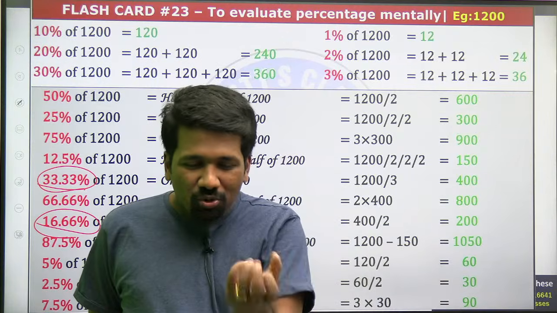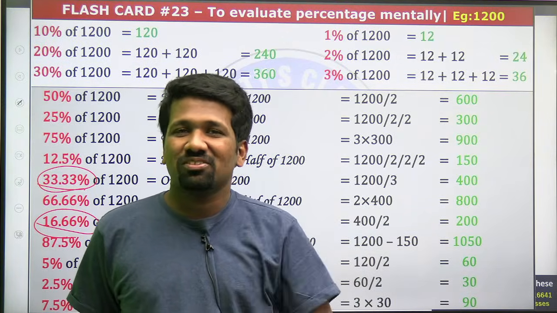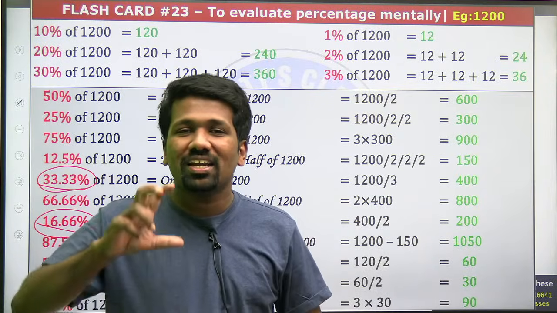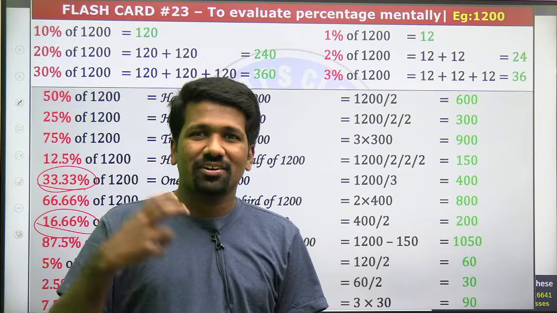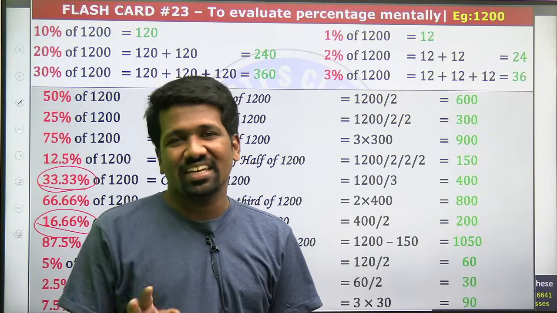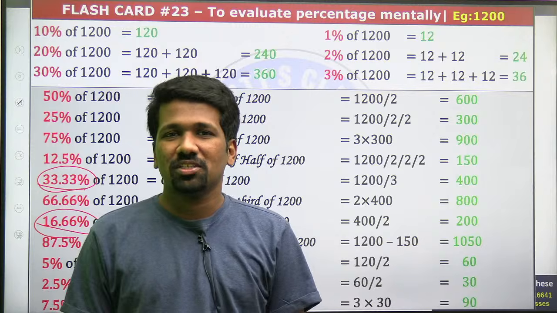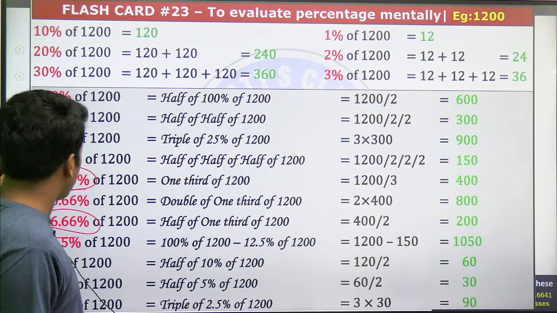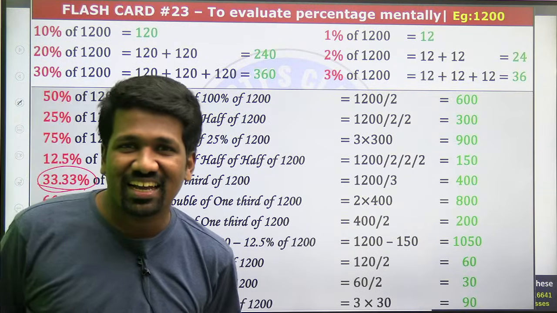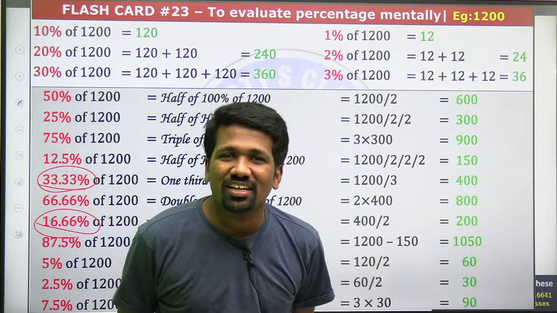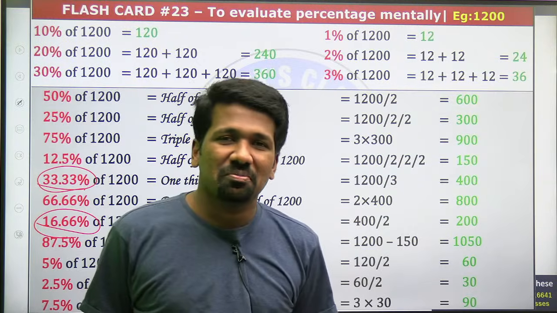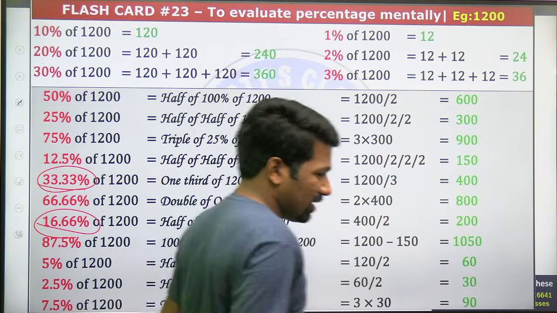What I am guessing, the problem is, some of you, when you see decimal values, the math phobia is pulling you from understanding that concept easily. You are understanding, but somewhere when you see decimal point values, school days there was a phobia which was created that decimal point values are always difficult. ऐसा नहीं है. Sometimes decimal point values are much easier. Like 31% फाइन करने से भी easy है 33.33% फाइन करना. 31 फाइन करने के लिए 30 और 1 ऐड करना है ना, लेकिन 33.33 फाइन करने के लिए just 1/3 फाइन करना है. So just because a value is in decimal points, that does not mean it is complicated. So I hope this much is clear.